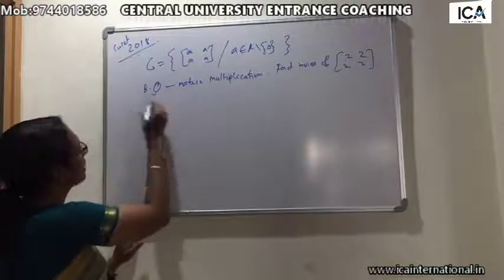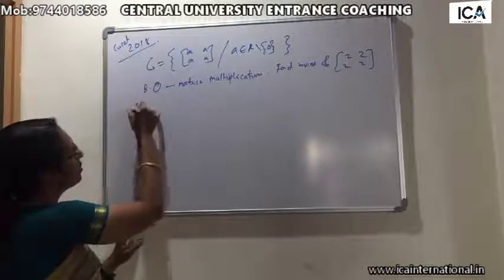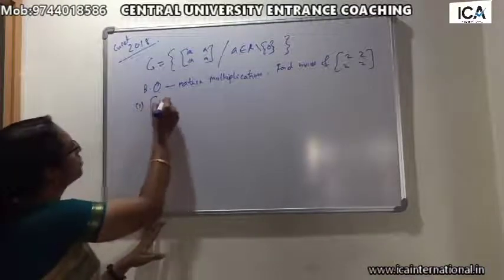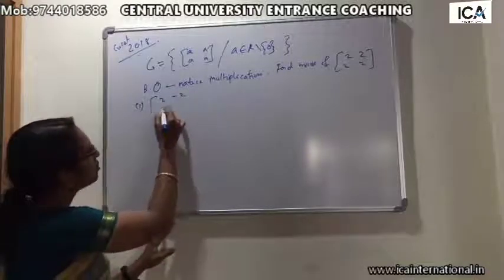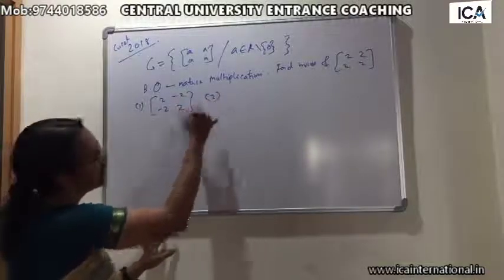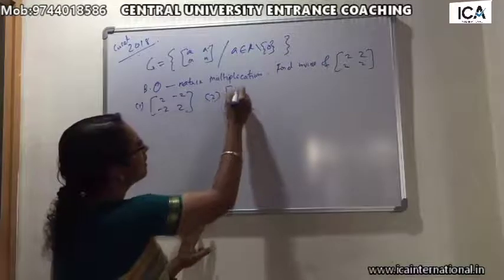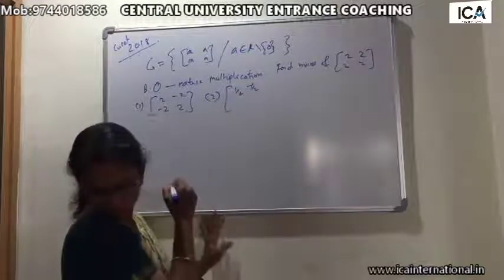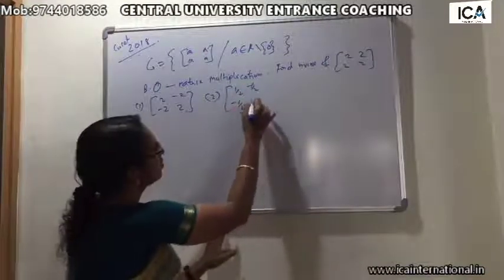Now the options are: one option is 2, minus 2, minus 2, 2. Next is 1 by 2, minus 1 by 2, minus 1 by 2, 1 by 2.